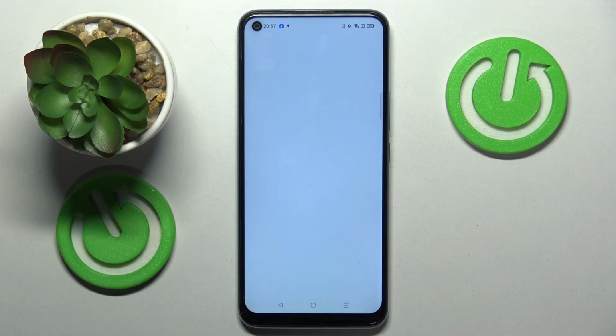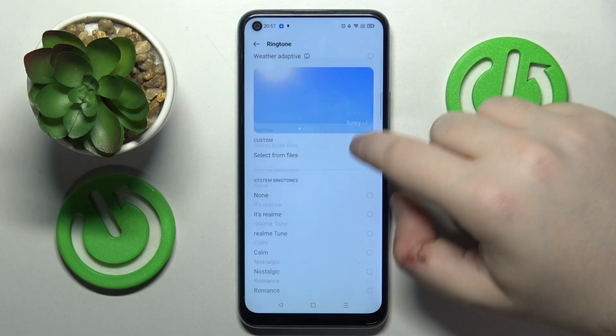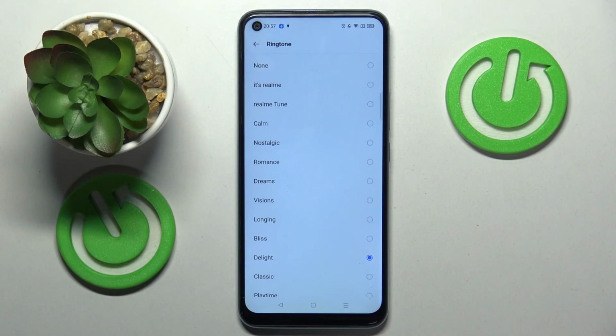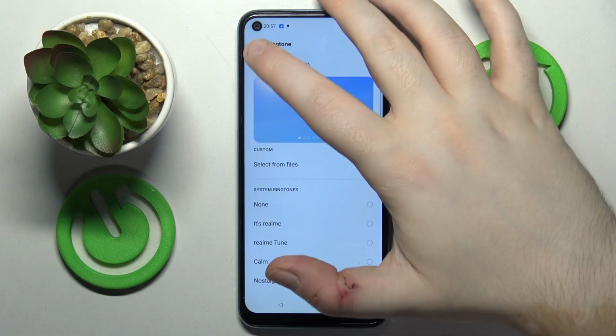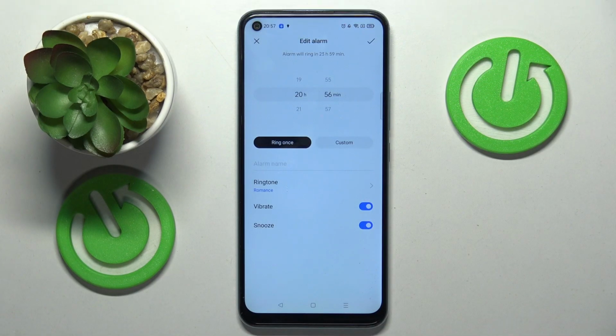Now you have to click allow. And now you can select from this list of ringtones and then click back, and your ringtone has been changed. So that's it for this video.